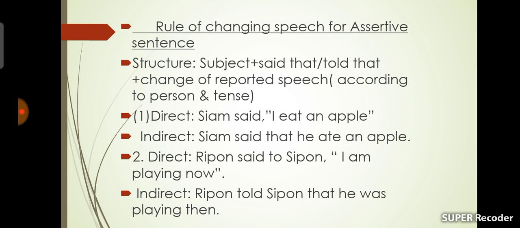Then verb was am, and you should use was. Then you should use then instead of now, and instead of said to, you should use told. So the sentence will be, Ripon told Shipon that he was playing then.